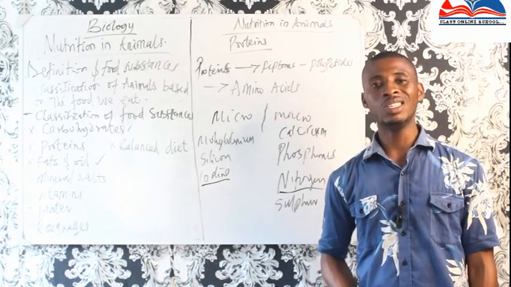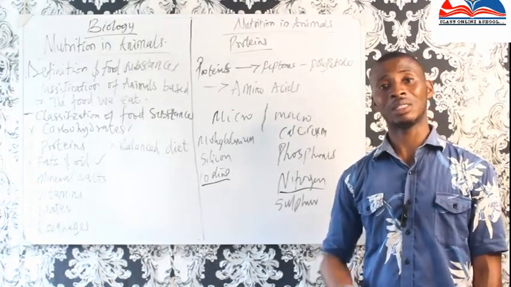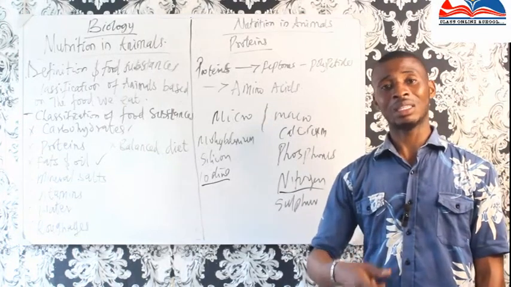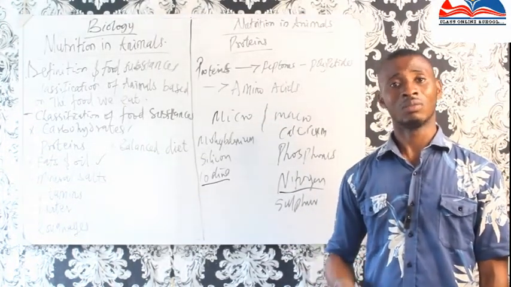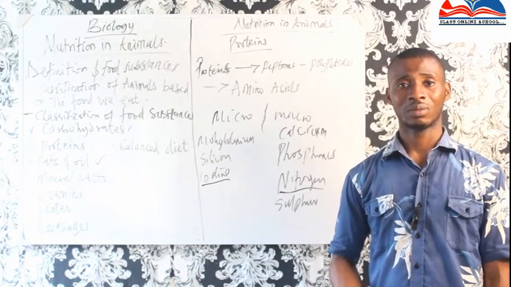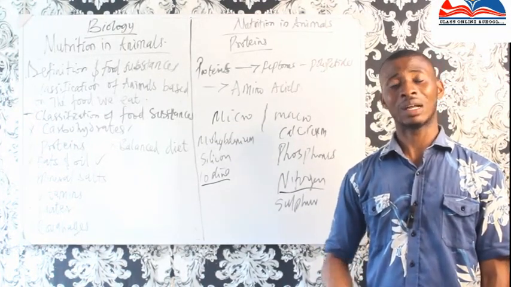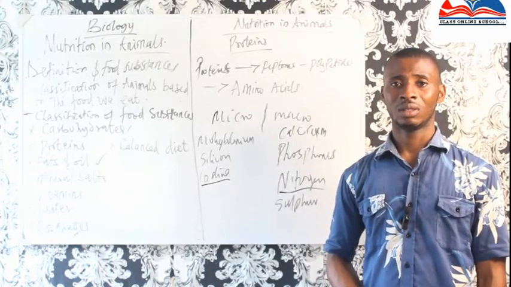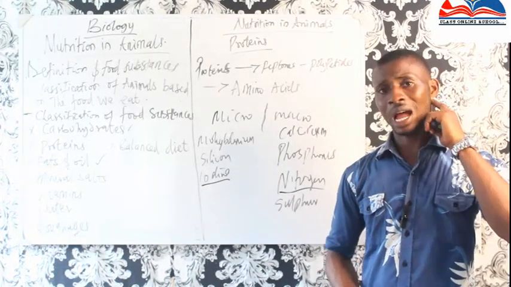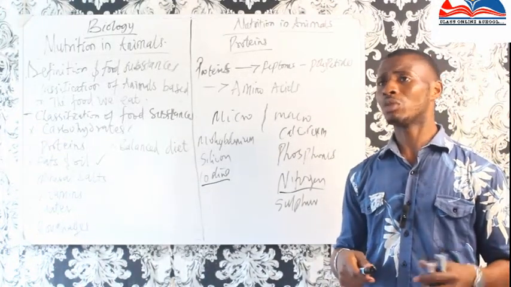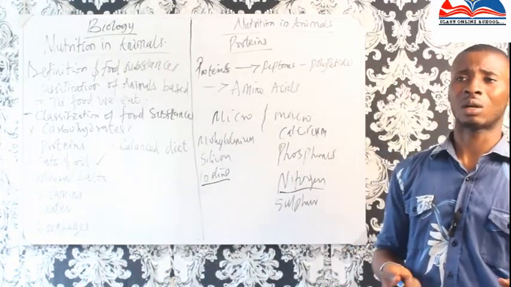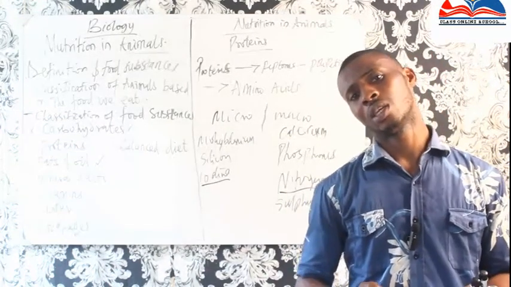Example, vitamin C. Vitamin A is found in sugar. Vitamin C is found in orange. Vitamin E. Now, fat-soluble vitamins. These are mostly vitamins that are not miscible with water, but you can find them in fats.